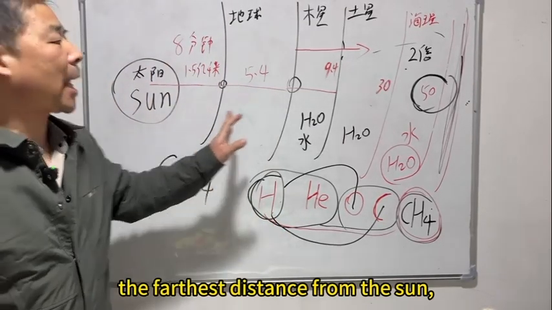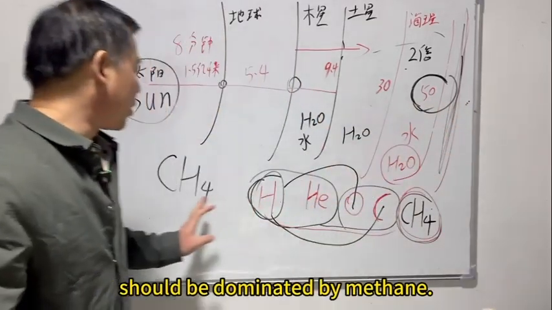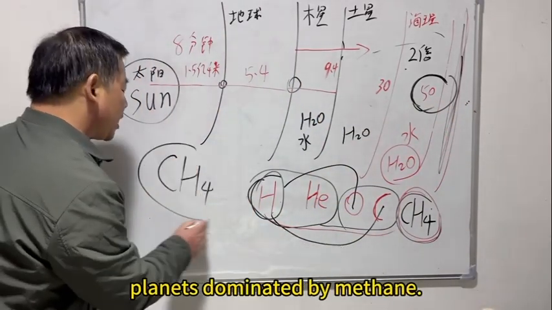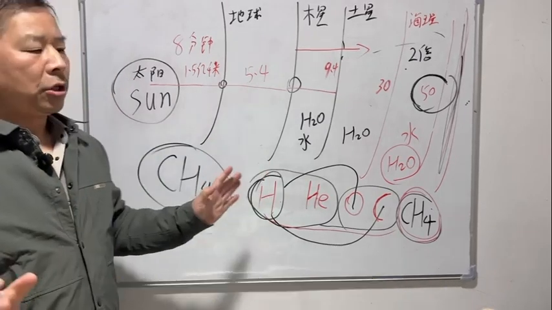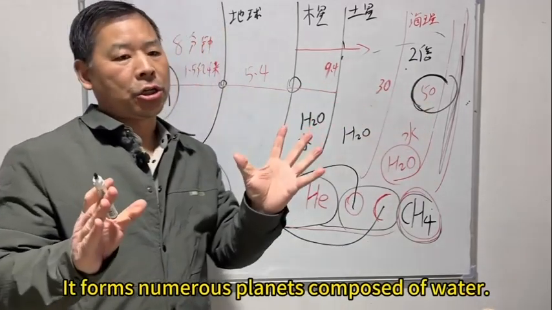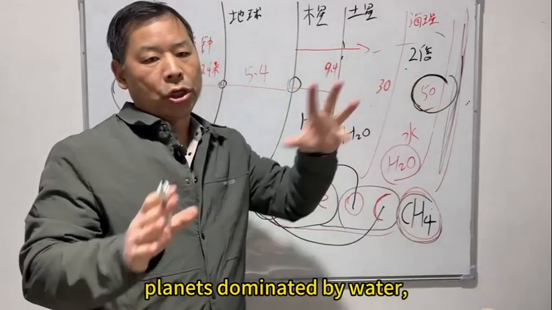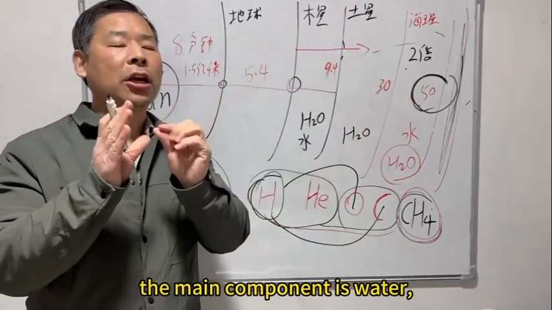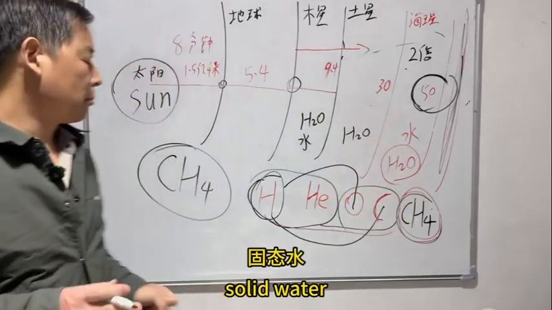The farthest distance from the Sun should be dominated by methane. There will be solid planets, planets dominated by methane. Just like within 50 astronomical units, it forms numerous planets composed of water. Planets dominated by water, such as Pluto. The main component is water, solid water.